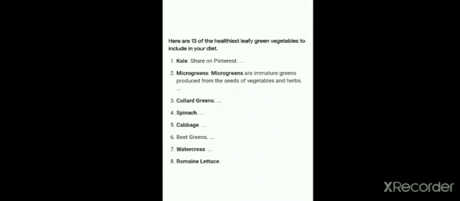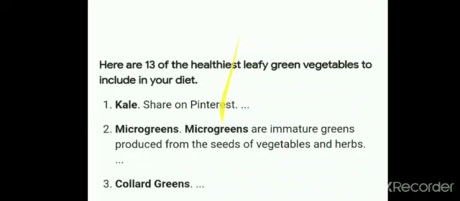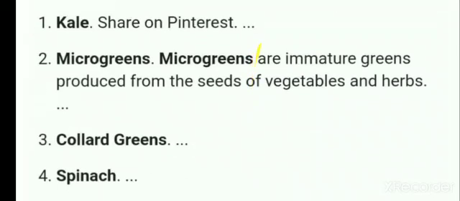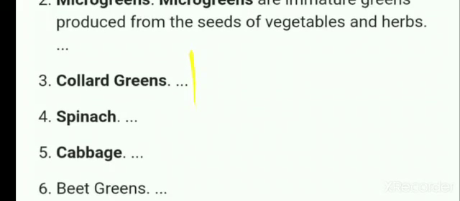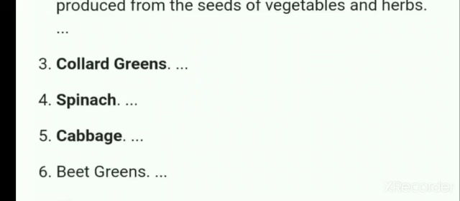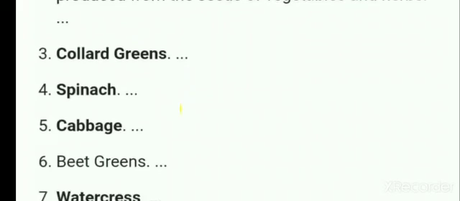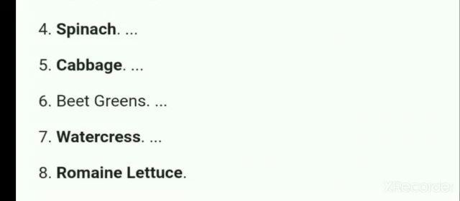So here there are examples for green leafy vegetables. They are kale, microgreens, collard greens, spinach, cabbage, beet greens, watercress, romaine lettuce.